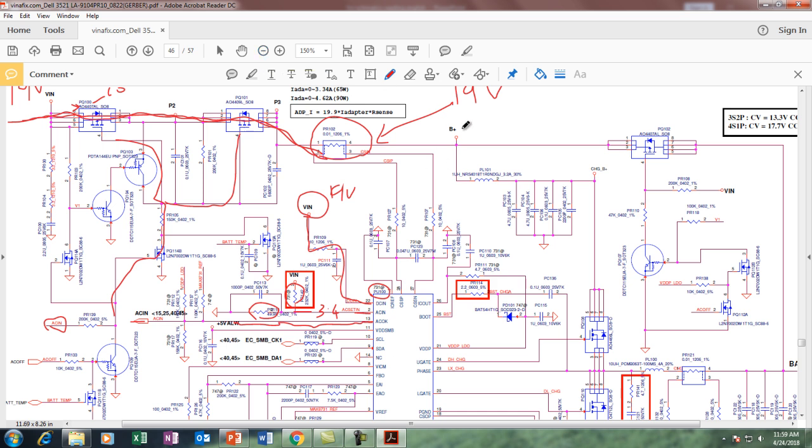So in this case we'll see how the voltage will travel. This is my first test point. I should get voltage here at this current sensing resistor, the location is PR102. If this voltage is not coming at this point, that means the problem is either one of these two MOSFETs is open, or this chip is not triggering the MOSFET, or else this chip is not getting the AC in signal.